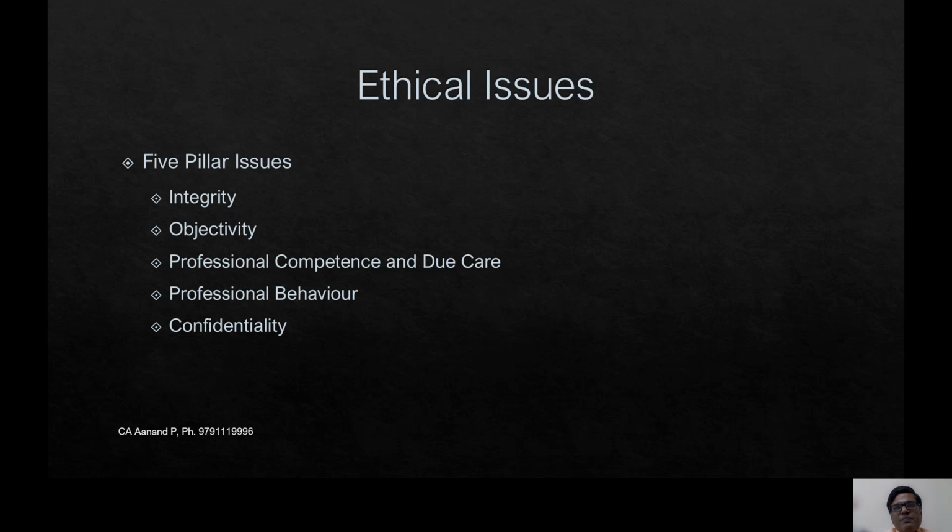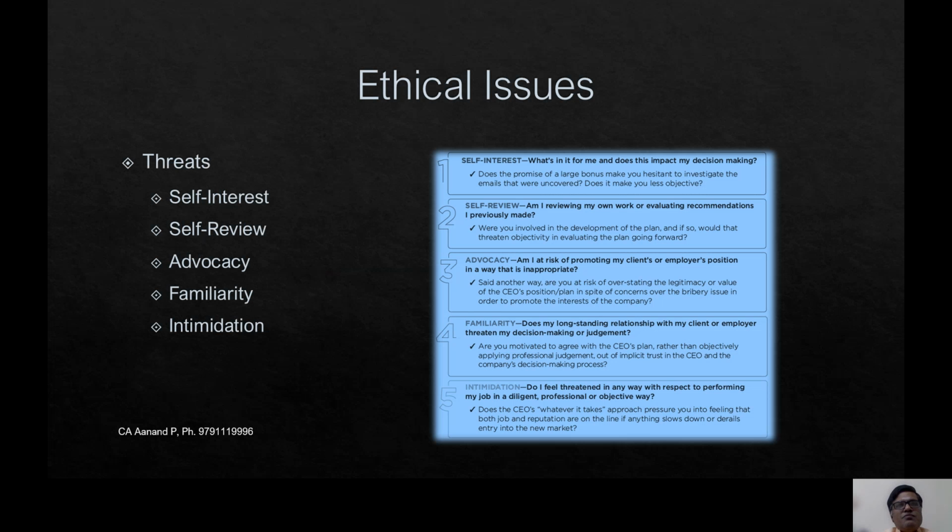This plays importance particularly this year onwards. It has been there in the previous year also, but it becomes more important in this financial year because of the new code of ethics, which has been made mandatory from 1st July 2020. With respect to ethical issues, we should see that the 5 fundamental principles are not affected and we should evaluate the various threats. The various threats we need to evaluate are the 5 threats: the self-interest threat, self-review threat, advocacy threat, familiarity threat and intimidation threat.